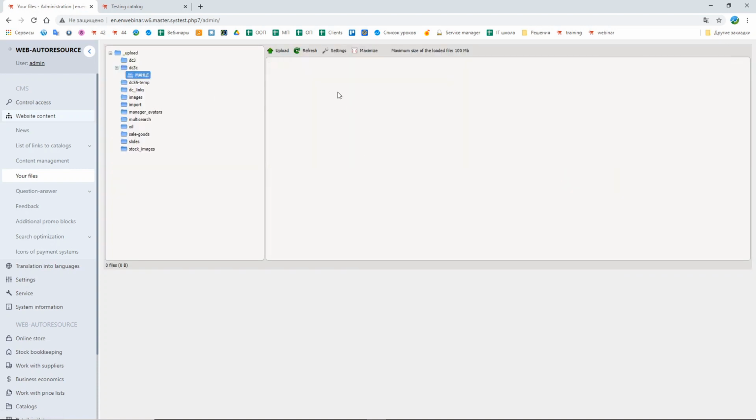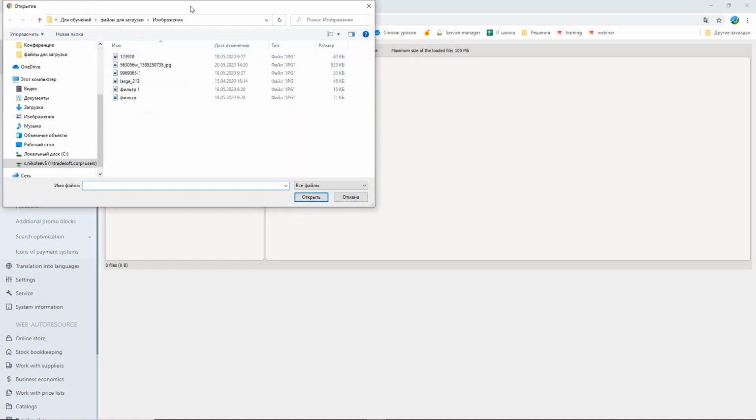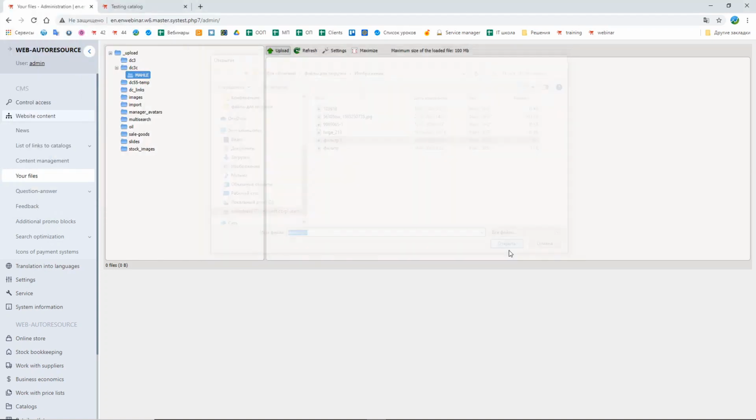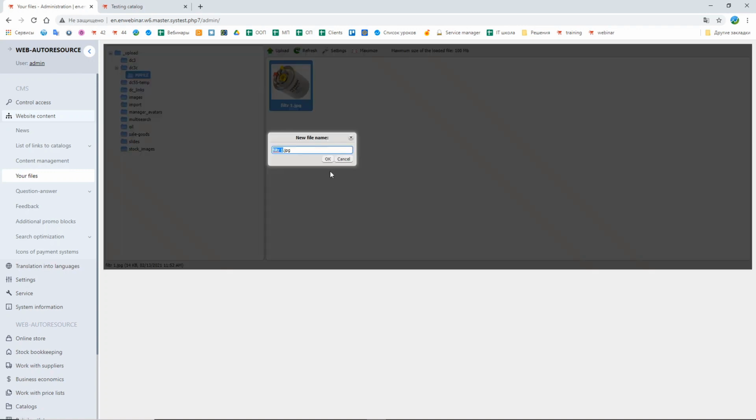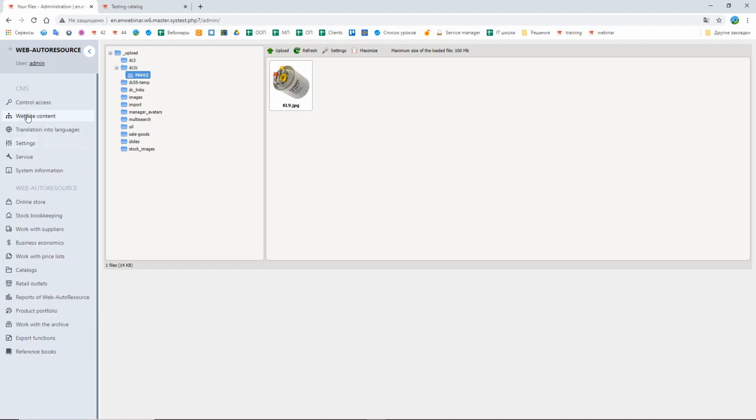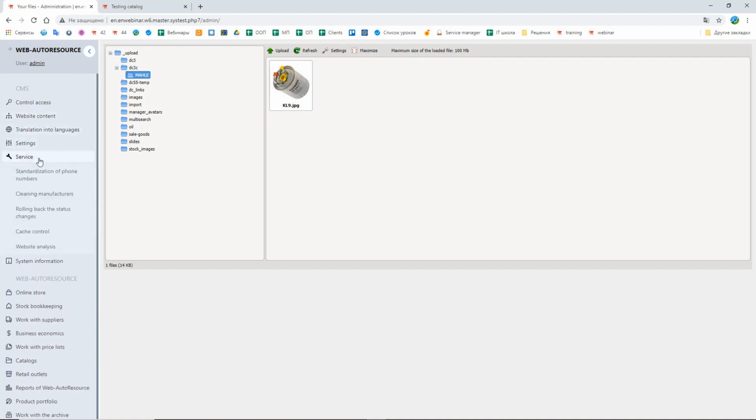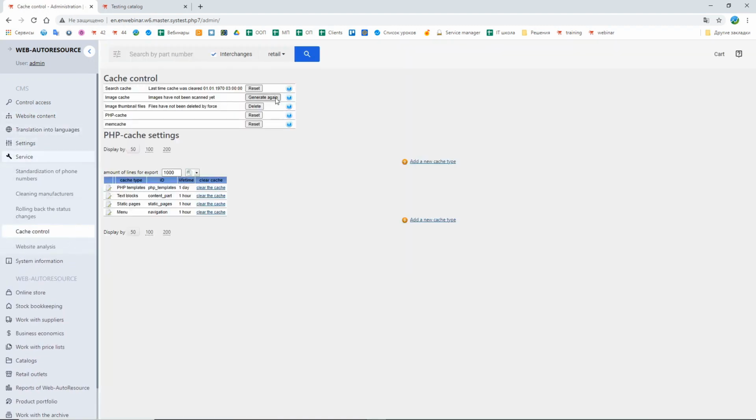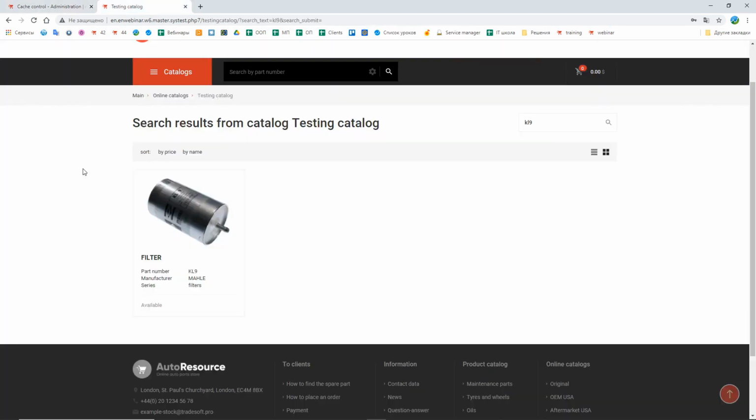And into this folder I'm going to upload a necessary picture, and this picture I'm going to rename and call it after the part number KL9, like this. After that I'm going to the section service cache control, generate again the image cache. Let's go back to the catalog and refresh the page.